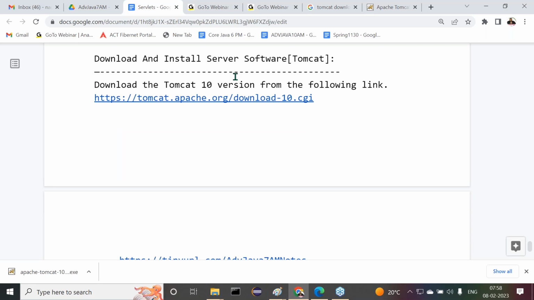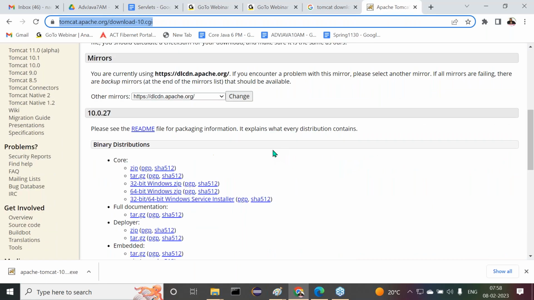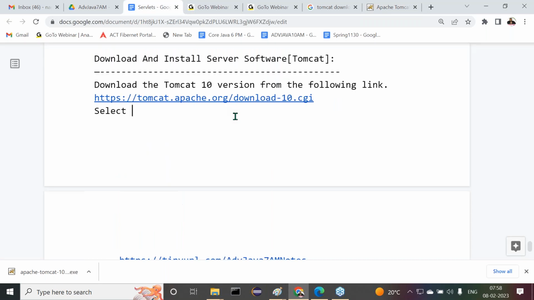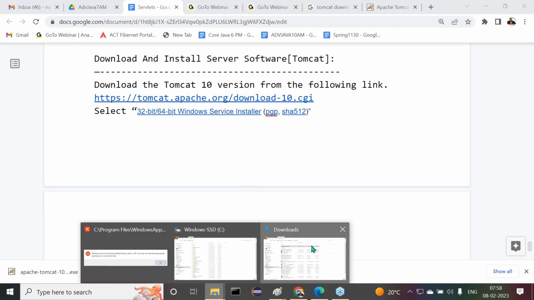Then select the following link and select what we have to select there. Select like this one. This name I need to select. Just for our idea purpose, I'm giving this. Select this. That's enough. So finally here we are able to download this.